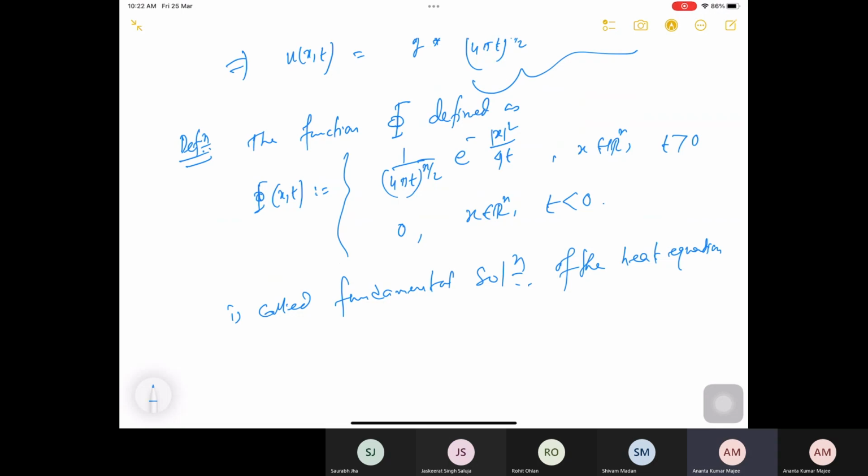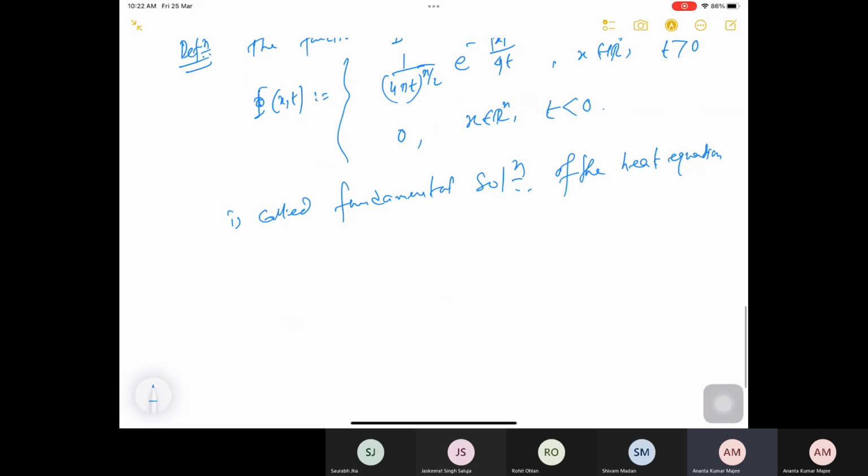You have seen it in probability, no? In probability you have the Gaussian process and so on, so from there the density looks like that. In particular, if you look at the integral over Rn of P of x,t dx, that is equal to 1 for t positive. This is the heat kernel, and not only that, it is a density. So on the whole Rn it gives you 1.